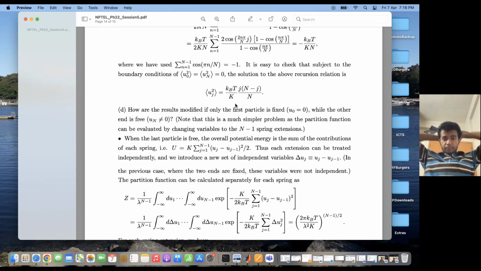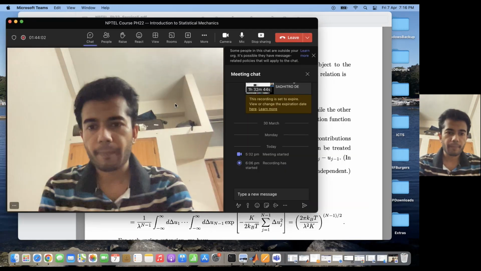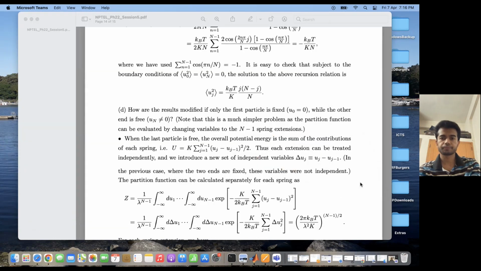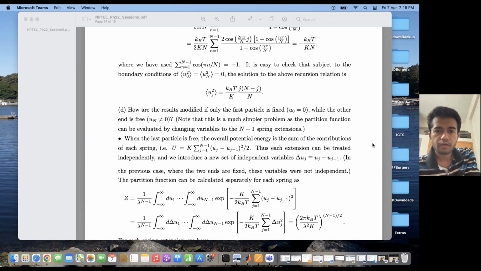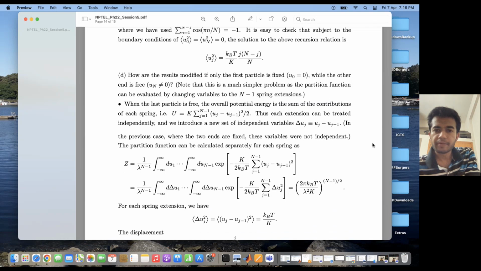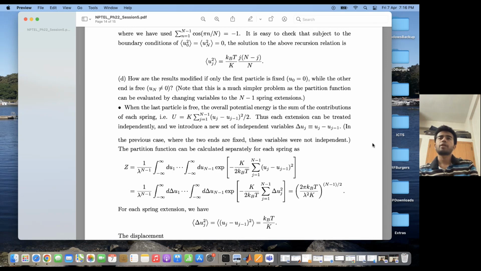Now, how are the results modified if only the first particle is fixed while the other end is free? What changes in that case? If the other end is free, it becomes a much simpler problem, because I don't need to evaluate the normal modes again. I can write the partition function by simply changing the variables to the differences between nearest neighbors.